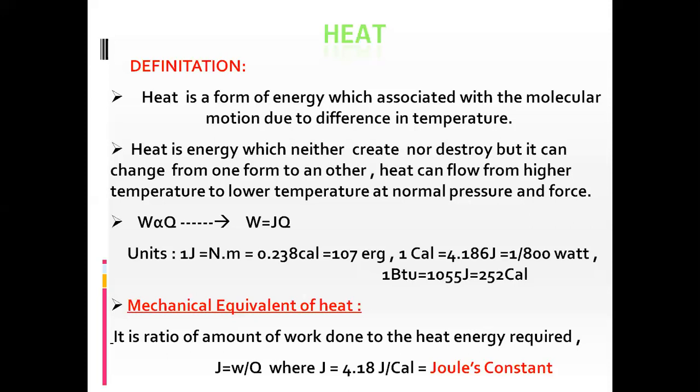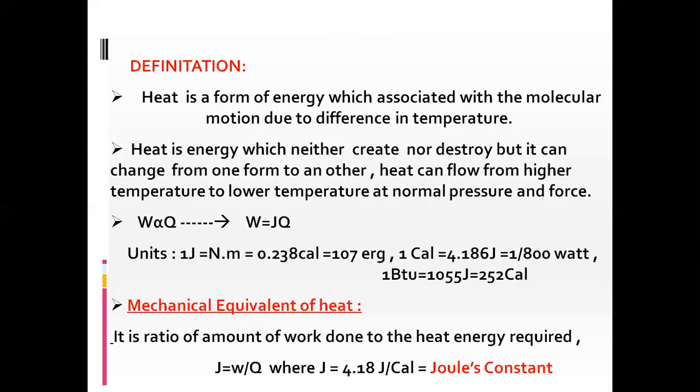In mathematical form, J is equal to W, the mechanical work done, divided by Q, the heat energy required, where J is Joule's constant and its value is 4.18 joule per calorie. That is Joule's constant.